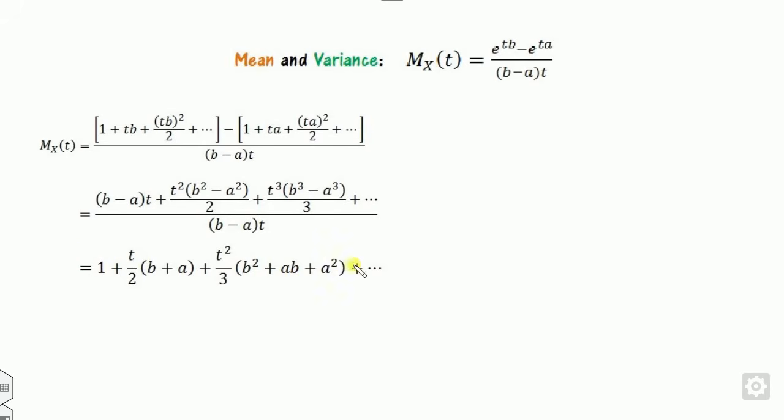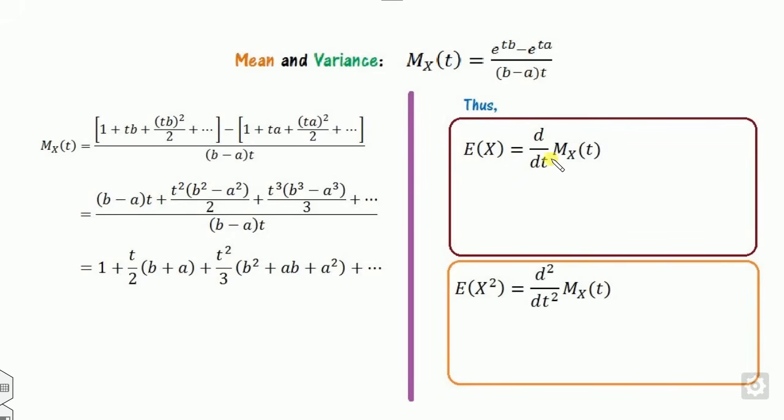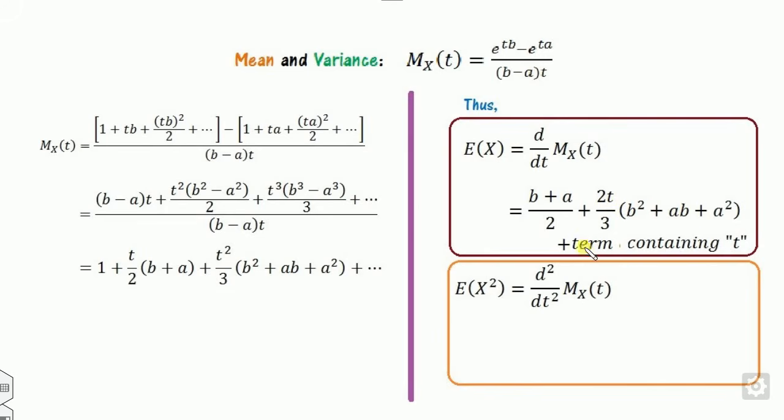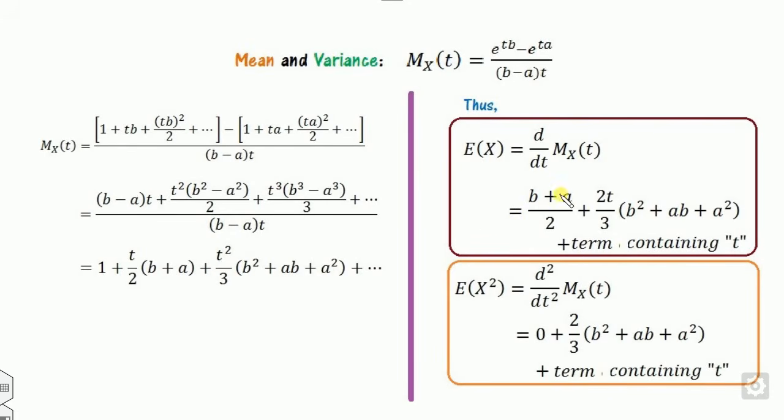Now, once you are in the expanded form, you can calculate either by using this. If you take the first derivative, the answer is 1 by 2 times b plus a plus 2 by 3 and so on. You will get this plus terms containing t. If you calculate the second derivative, this part is 0, this is 2 by 3 of this plus terms containing t. Now at t equal to 0, this whole part is 0.